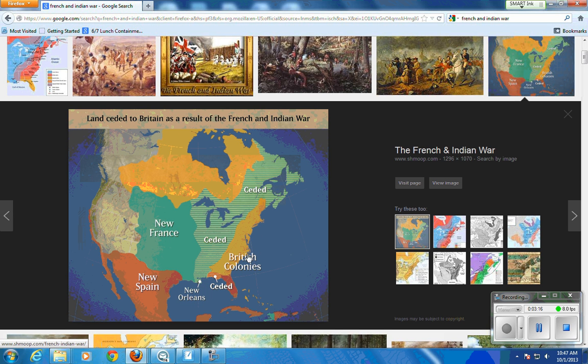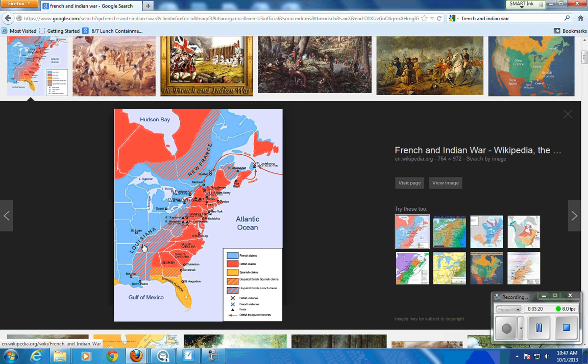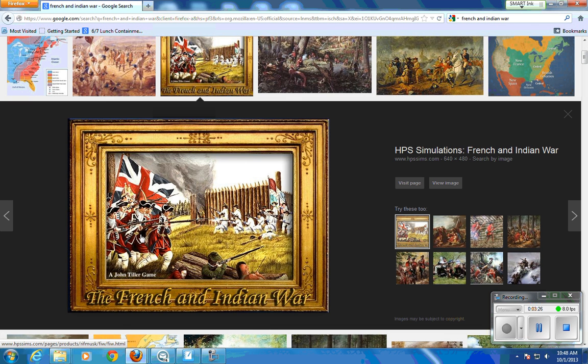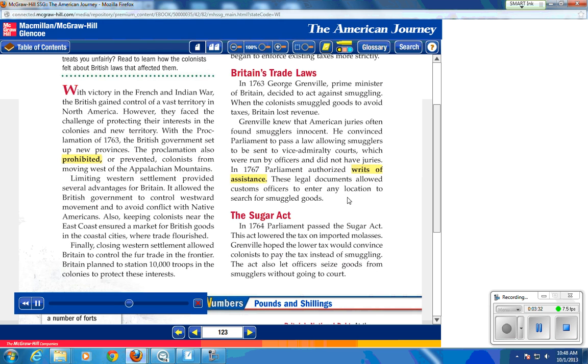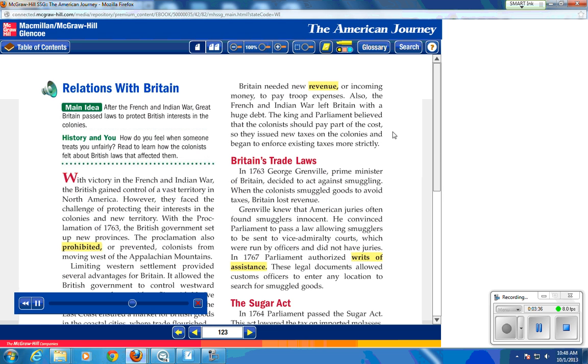Britain planned to station 10,000 troops in the colonies to protect these interests. Britain needed new revenue, or incoming money, to pay troop expenses. Also, the French and Indian War left Britain with a huge debt. The King and Parliament believed that the colonists should pay part of the cost, so they issued new taxes on the colonies and began to enforce existing taxes more strictly.